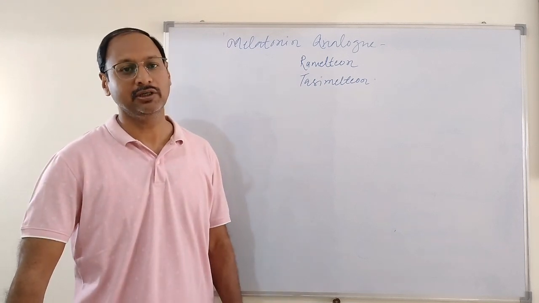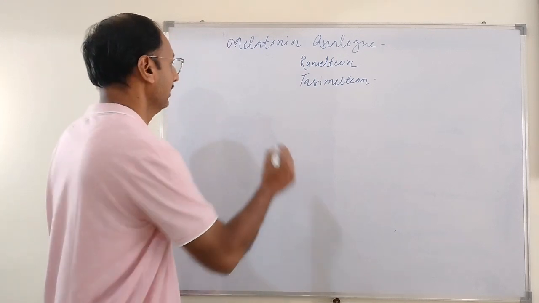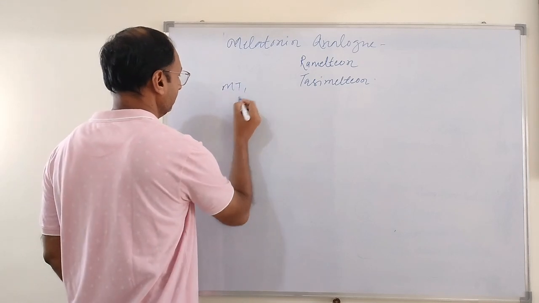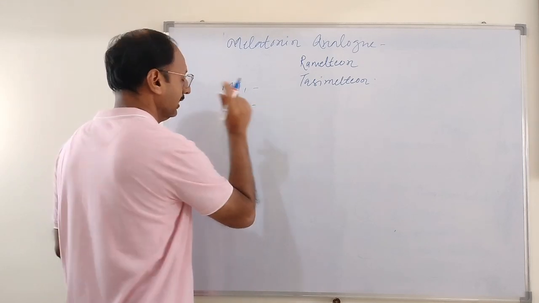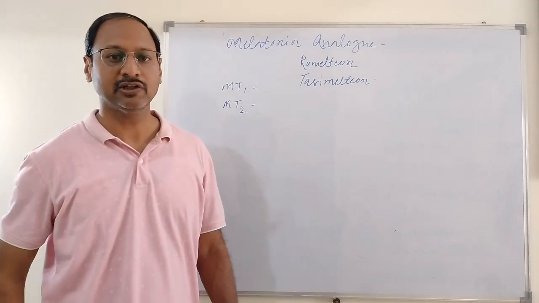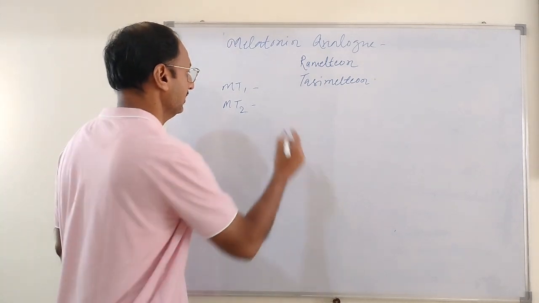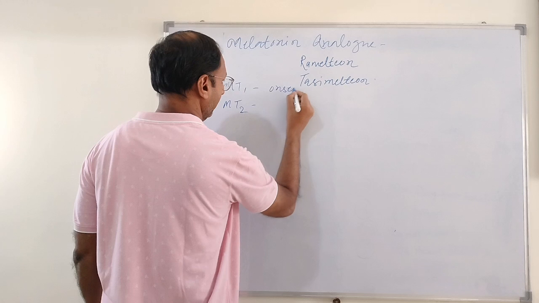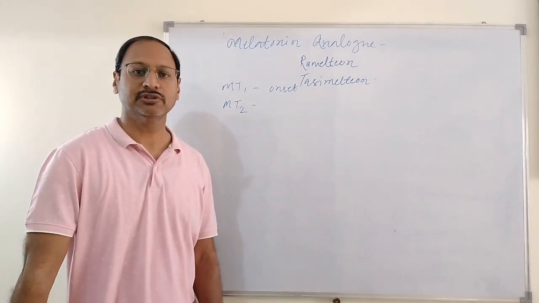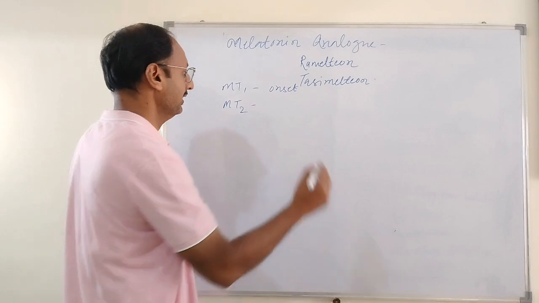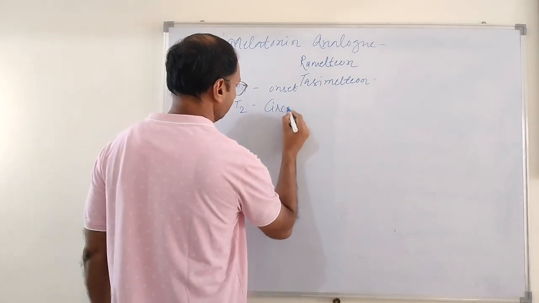Two types of melatonin receptors have been identified, MT1 and MT2. MT1 receptors are mainly responsible for onset of sleep, whereas MT2 receptors are responsible for maintenance of circadian rhythm.